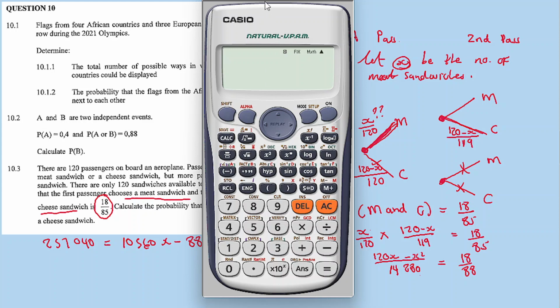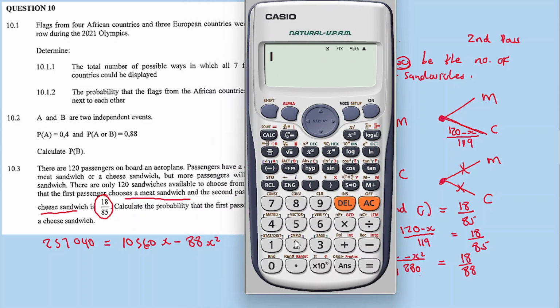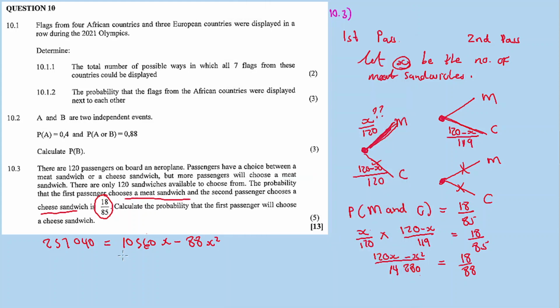Let's take 88 as a common factor here. What is 10,560 divided by 88? It's 120.